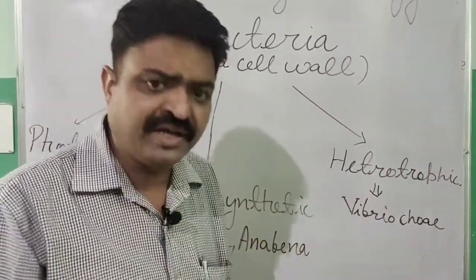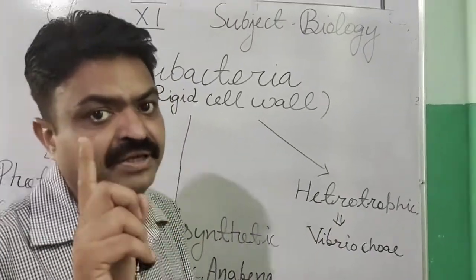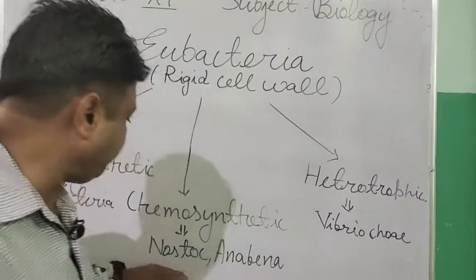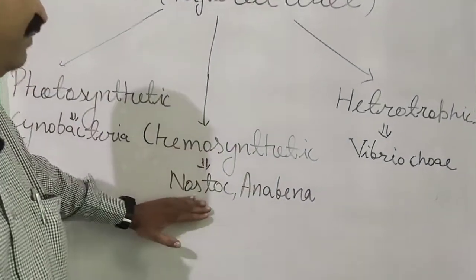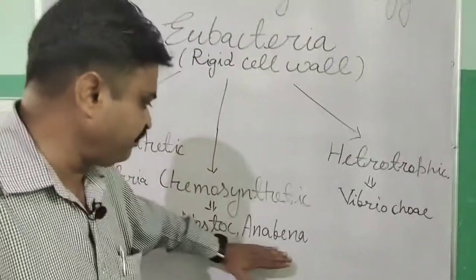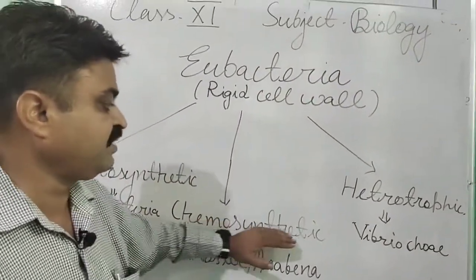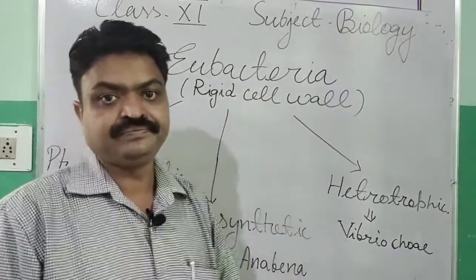So they oxidize these chemical substances and get the ATP energy. Examples of this type of bacteria are Nostoc and Anabaena. Nostoc and Anabaena are examples of chemosynthetic eubacteria.